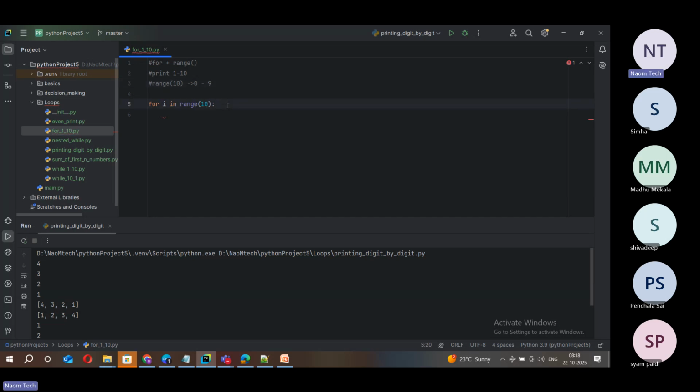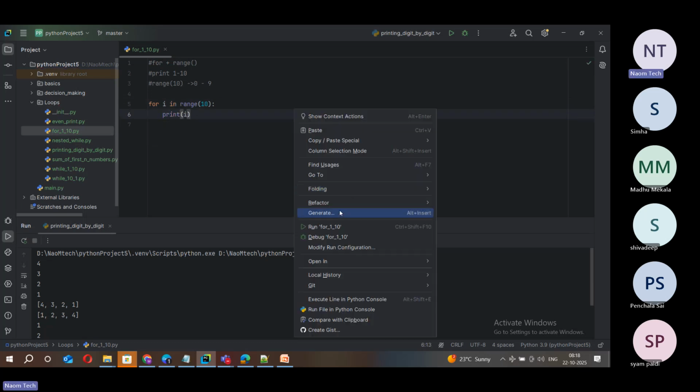You got it right. Again I am repeating: range of 10 produces the first 10 natural numbers, starting with 0, ending with 9. Whatever n you pass here, n is excluded, it is exclusive, not inclusive. Now you just see here, I just print i.